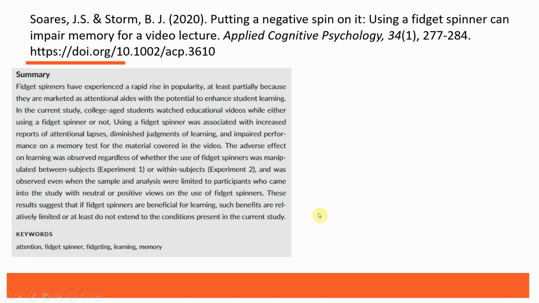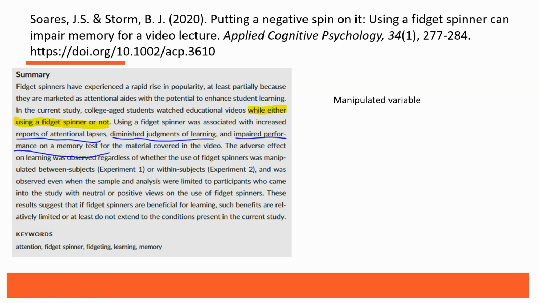But as we read through this, if we're trying to figure out what is the measured variable and what is the manipulated variable, we can see that college-age students watched educational videos while either using a fidget spinner or not. That was the manipulated variable.